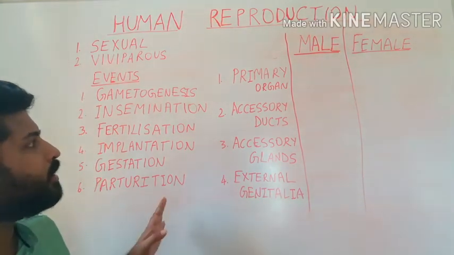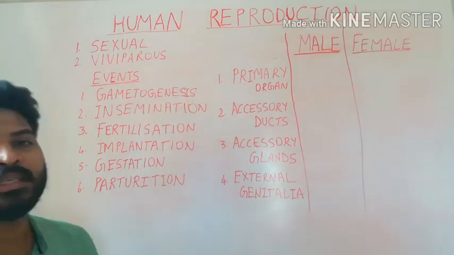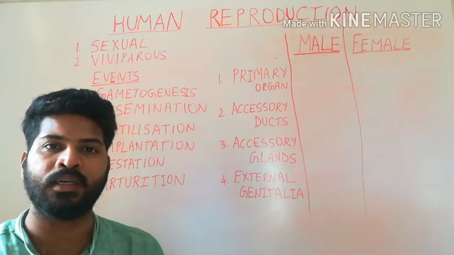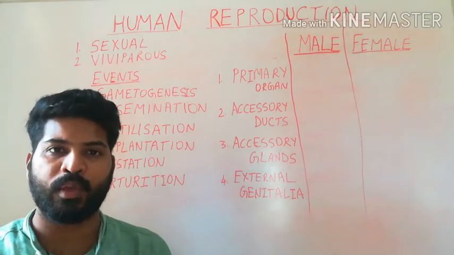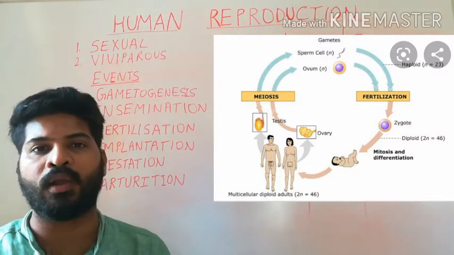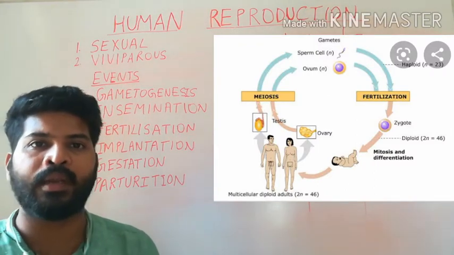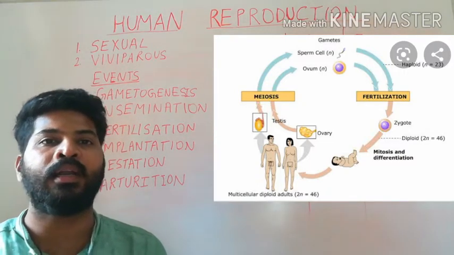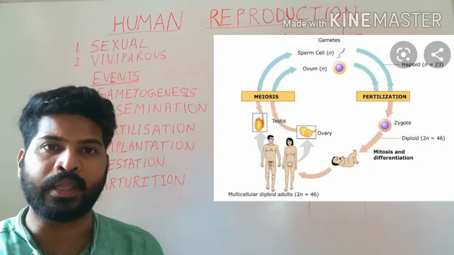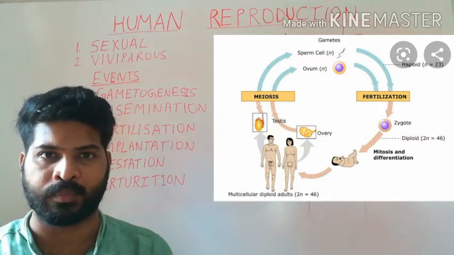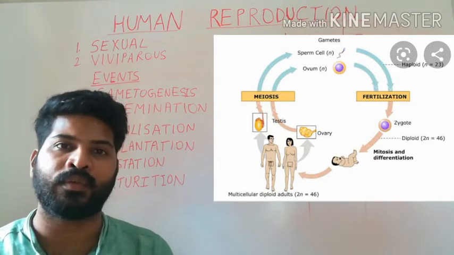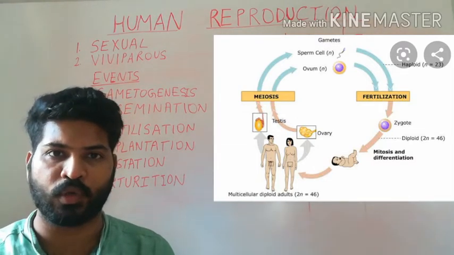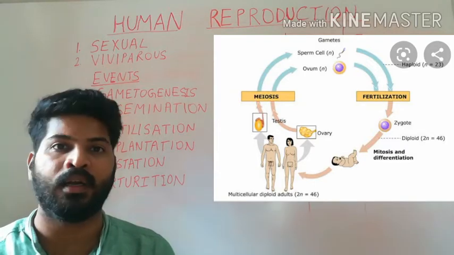The first event in reproduction in human beings is gametogenesis, that is the production of the gametes. In the case of human beings, the male gamete is called sperm, and the female gamete is called ovum. The sperm is produced in the testis, the ovum is produced in the ovary. The production of sperm is called spermatogenesis. Production of ovum is known as oogenesis.